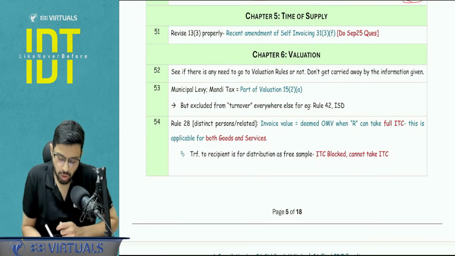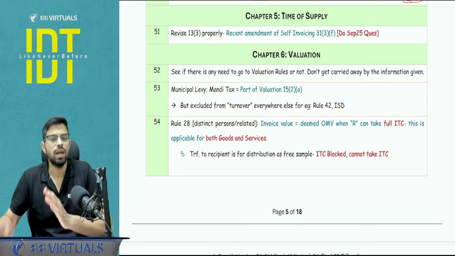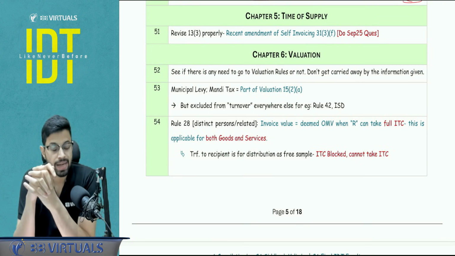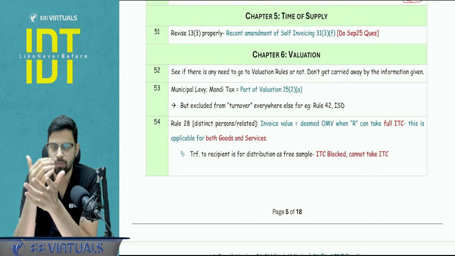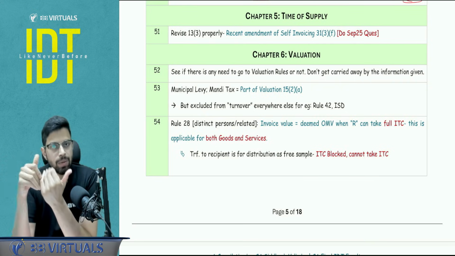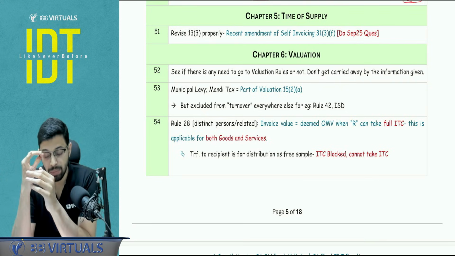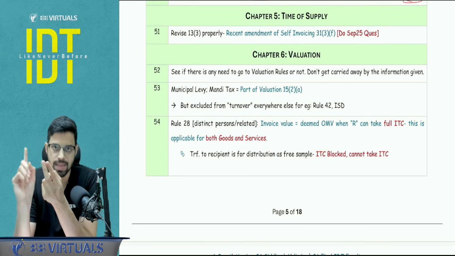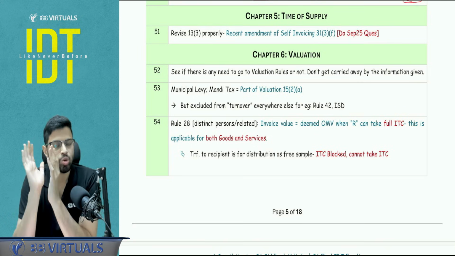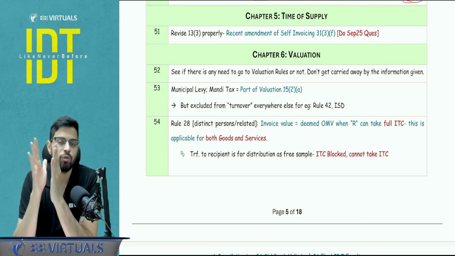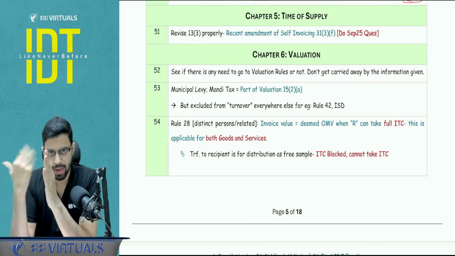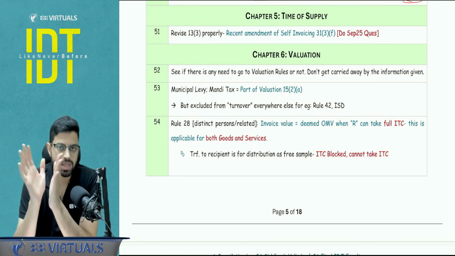Time of supply, I just want you to revise 13.3 carefully. 13.3 is the recent amendment where the self-invoicing concept kicked in. So basically, if the recipient is liable to issue the invoice, that is 31.3F. When does 31.3F apply? When it is a case of RCM supply and the supplier is unregistered. So here in 13.3, you have to compare two dates, payment date by the recipient versus self-invoice date, right?